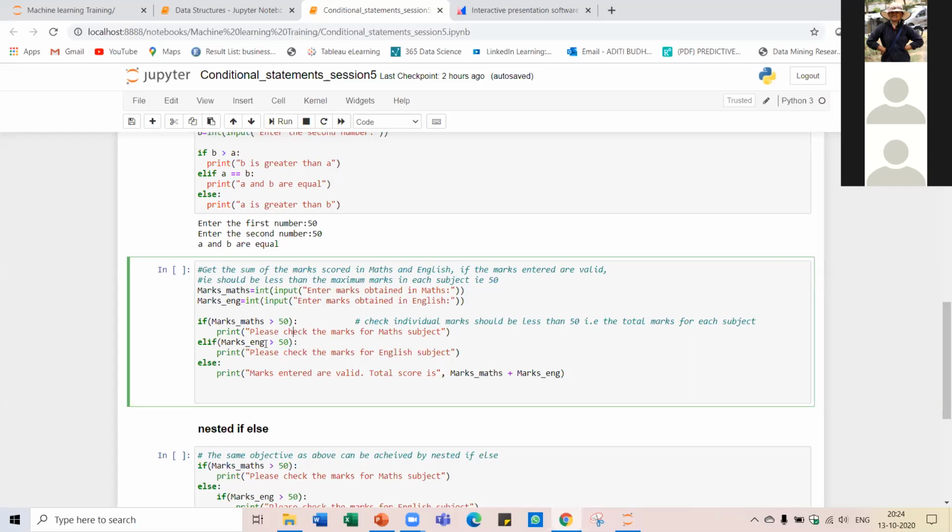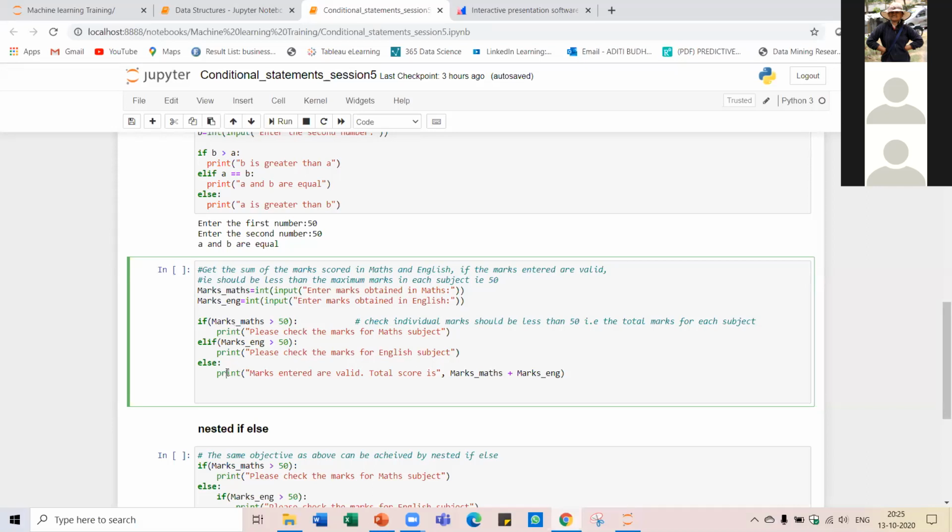Similarly, for the English marks also, I will do the same. I will check if those are greater than 50. If the marks are greater than 50, then again it is invalid, right? And if both these conditions are not met, it means that the marks entered for both subjects are valid. If they are valid, then we want the sum of both these marks.